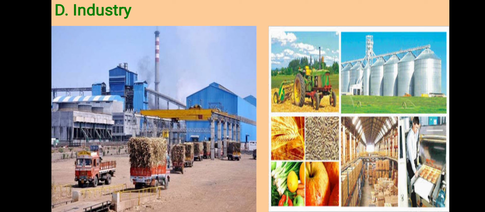Some areas produce mangoes, and in that area factories making pulp or chocolates from mangoes start. Some areas produce different types of flowers, and in that area factories making scents and perfumes start. Wherever we produce different things, industries start in that area. Whatever agro based industries there are, they start in the area where they get the raw material.